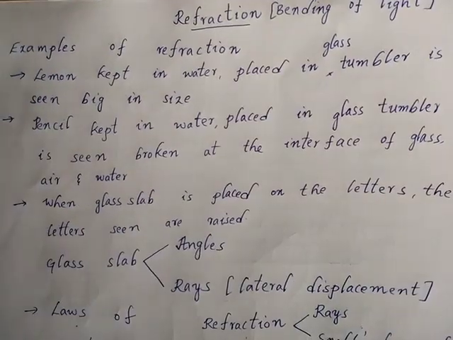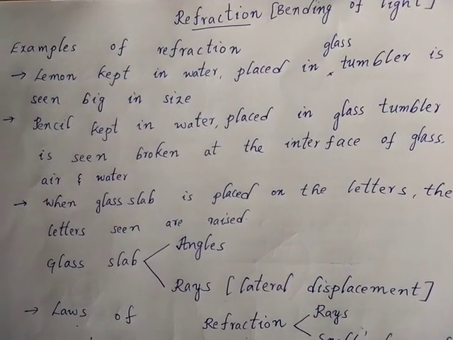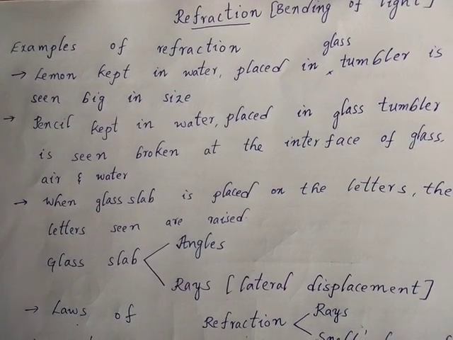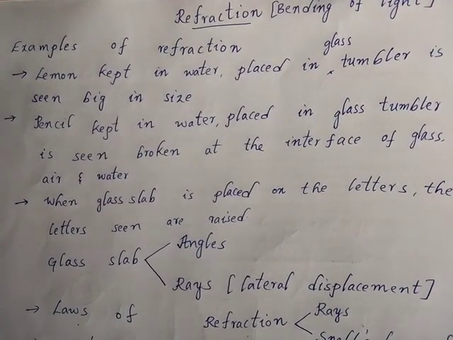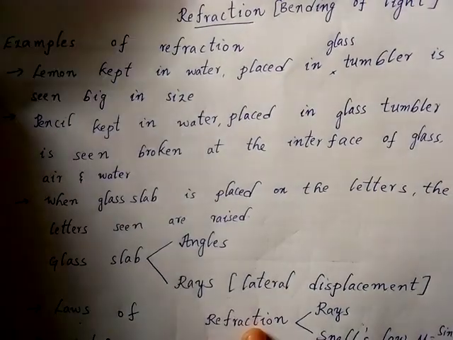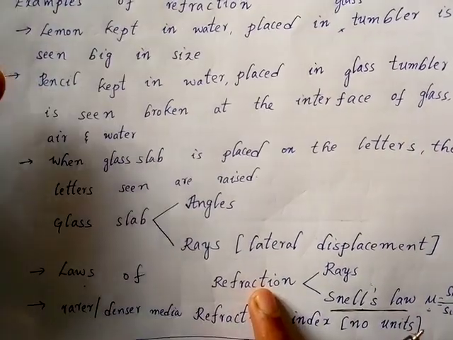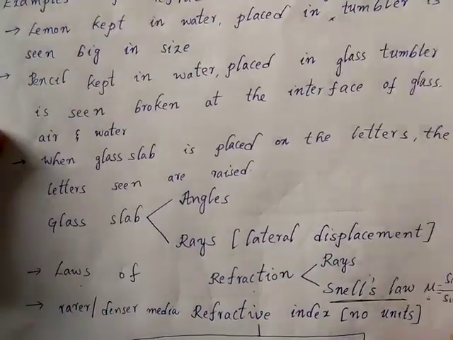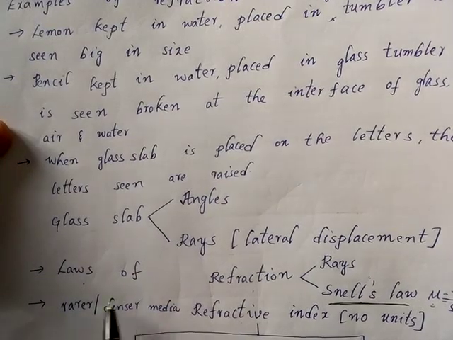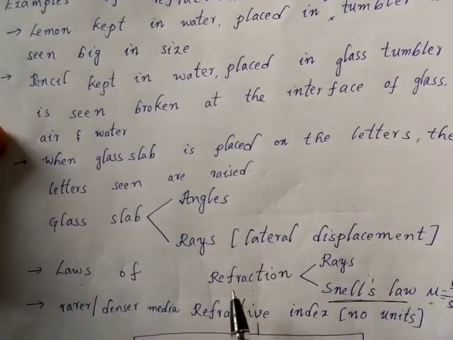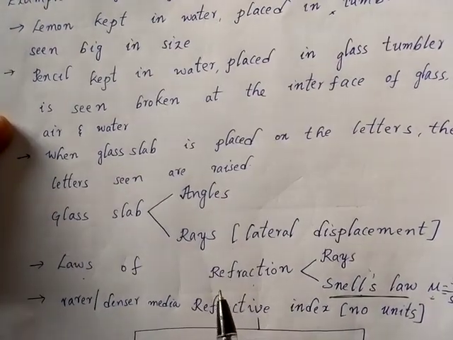Actually, light travels in a straight line in a single medium, but when you have an interface of two or more media, then it bends. That is what you have to remember. It is due to the change in the speed of light. Then you will have laws of refraction. Again, laws of refraction are the same as laws of reflection.